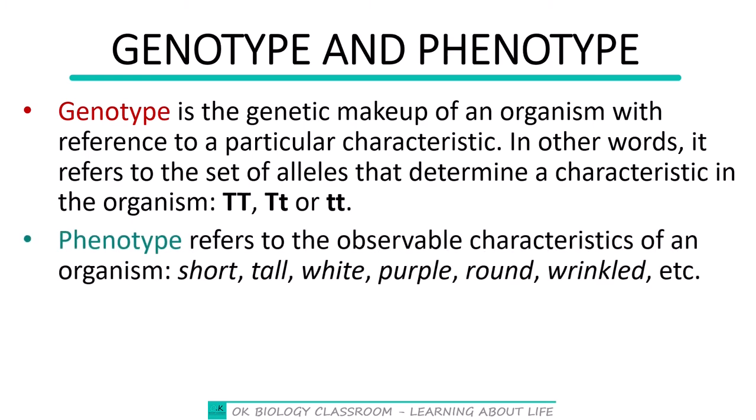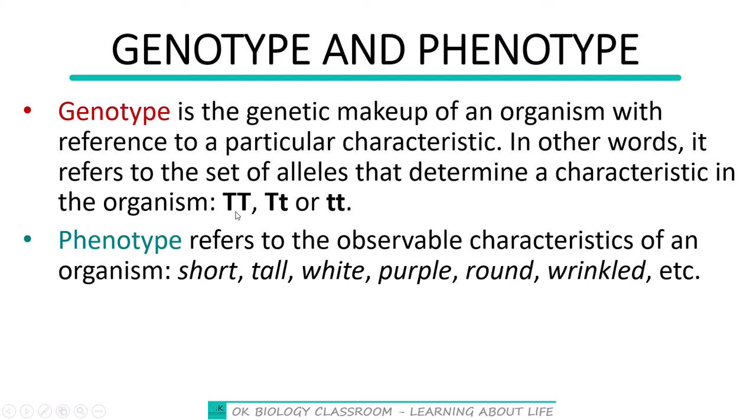Then, every genotype would cause a certain characteristic to be observed in the organism. So the observable characteristic in the organism is what we refer to as the phenotype. For example, we said that an organism could have capital T and would be tall. Alternatively, an organism could have small t and would be short.